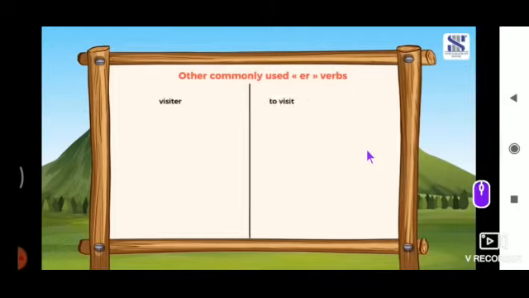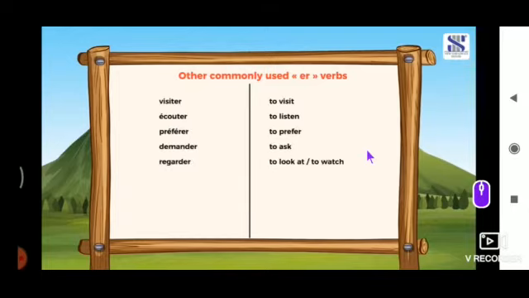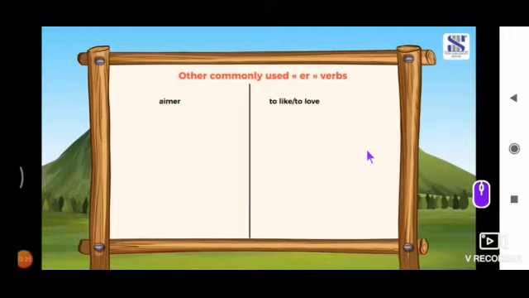Visiter, to visit. Écouter, to listen. Préférer, to prefer. Demander, to ask. Regarder, to look at, to watch. Étudier, to study. Donner, to give. Travailler, to work. Jouer, to play.